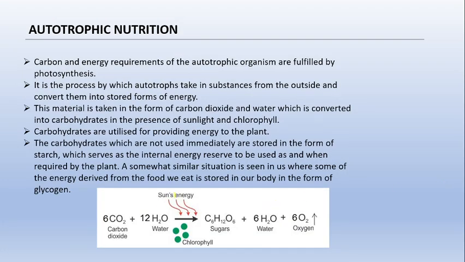So what will happen? Because of the chlorophyll, plants will absorb sun energy, and they will convert this sun energy into chemical energy. This chemical energy will be used to split the water molecule into hydrogen and oxygen. Now this oxygen will be liberated as oxygen gas through plants, and the remaining hydrogen will go and combine with the carbon dioxide, and this will form your sugar, that is your glucose or carbohydrates. Some amount of water is also formed in this process.